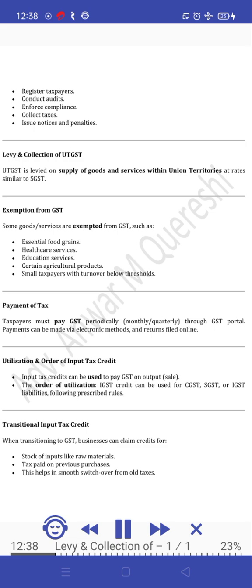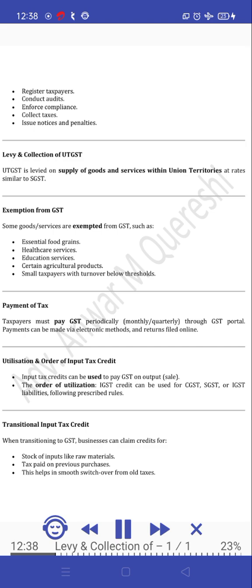Exemption from GST. Some goods and services are exempted from GST, such as essential food grains, healthcare services, education services, certain agricultural products, and small taxpayers with turnover below thresholds. Payment of tax. Taxpayers must pay GST periodically, monthly or quarterly, through the GST portal. Payments can be made via electronic methods and returns filed online.